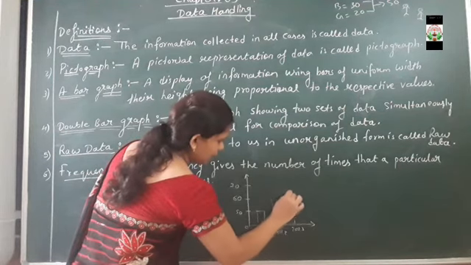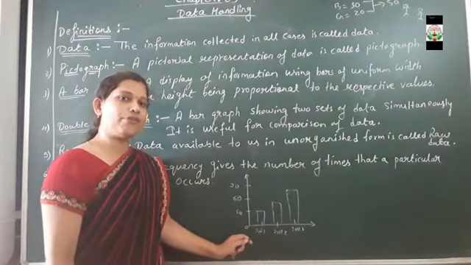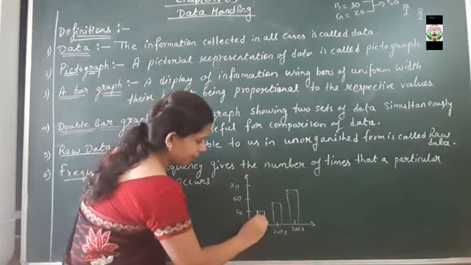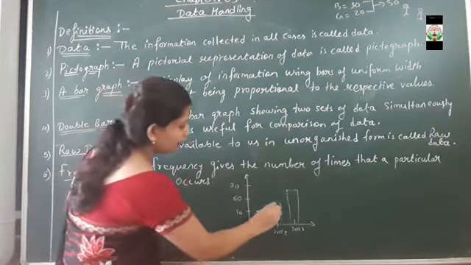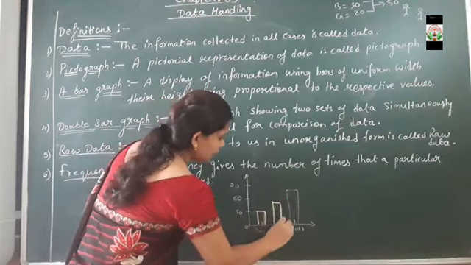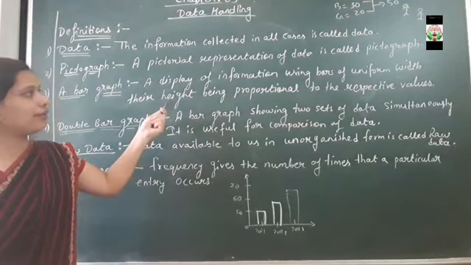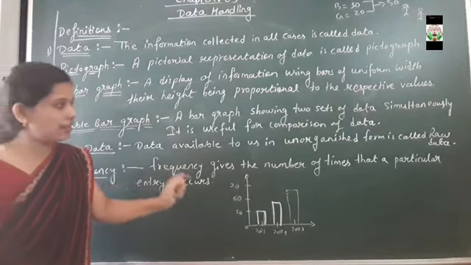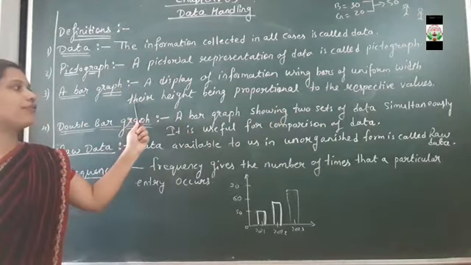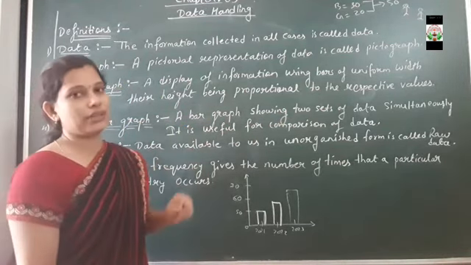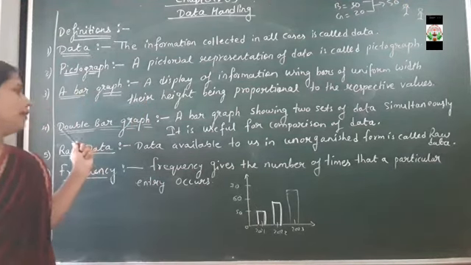When this data is represented with uniform width, uniform width means the width of the bars drawn on bar graph paper, and the height is proportional to the value, remember. Such a graph, having uniform width and height proportional to the respective value, is said to be a bar graph. Clear everyone?